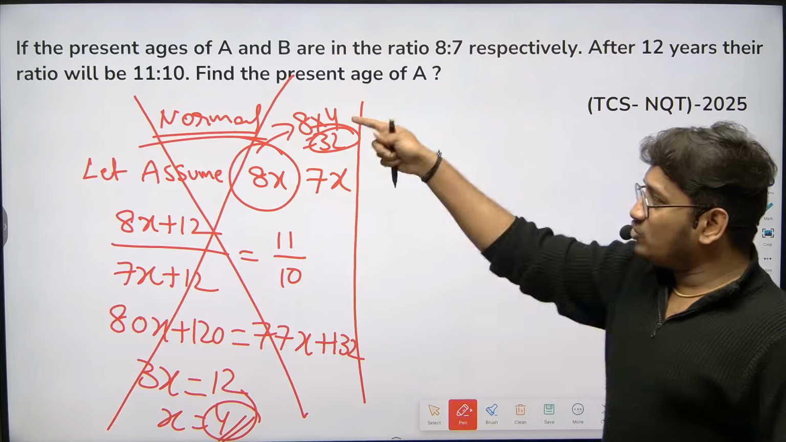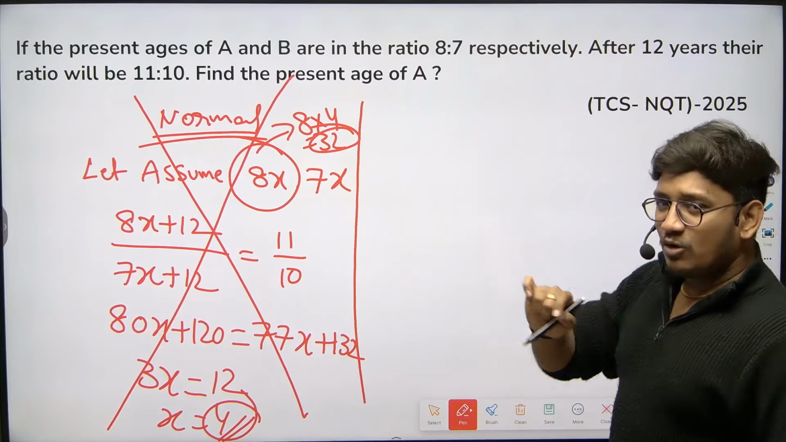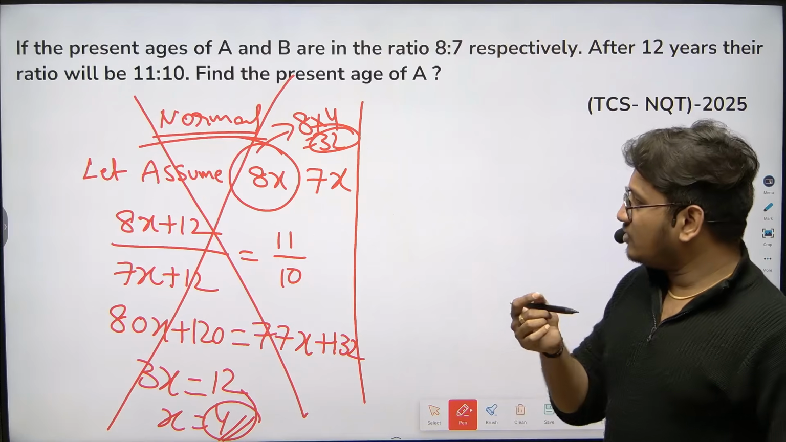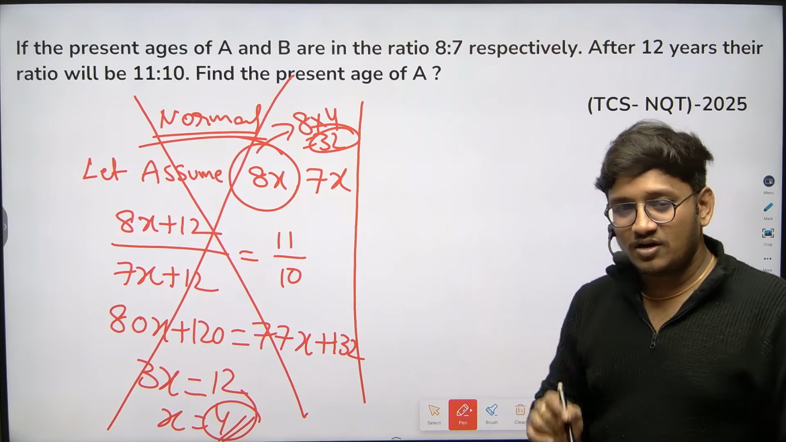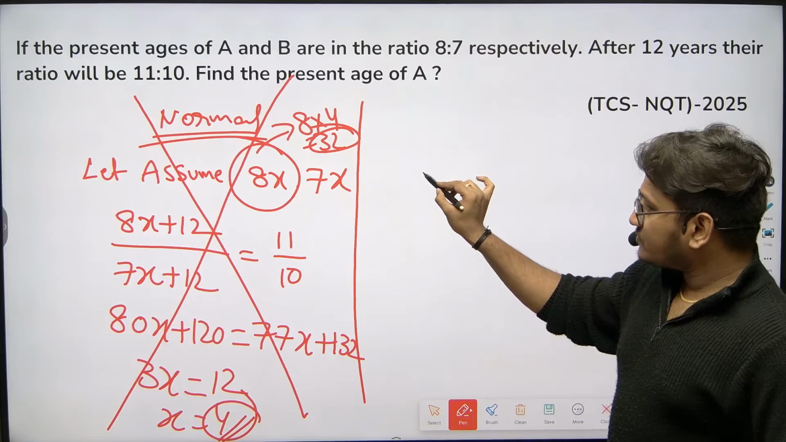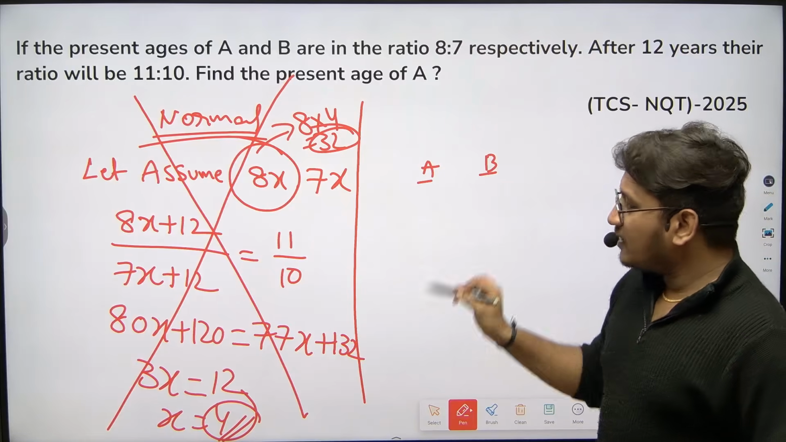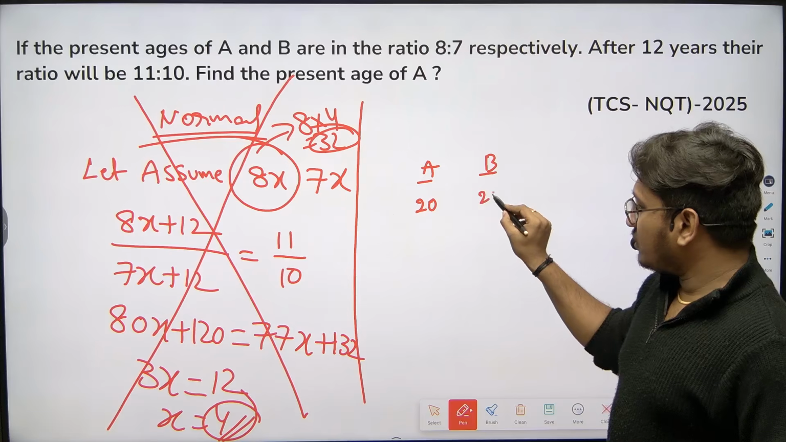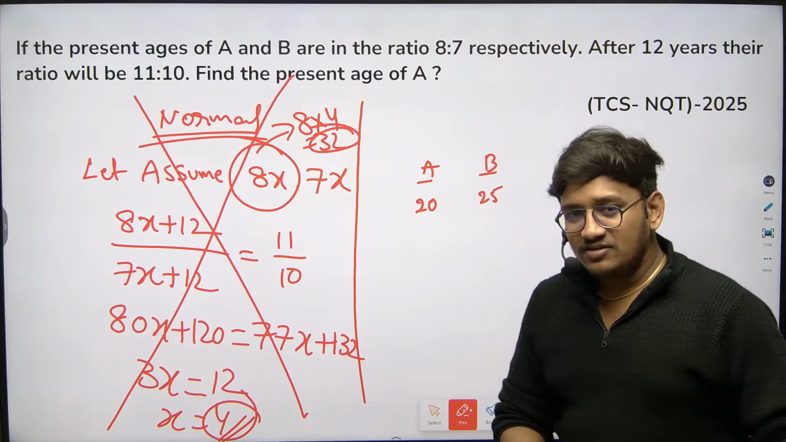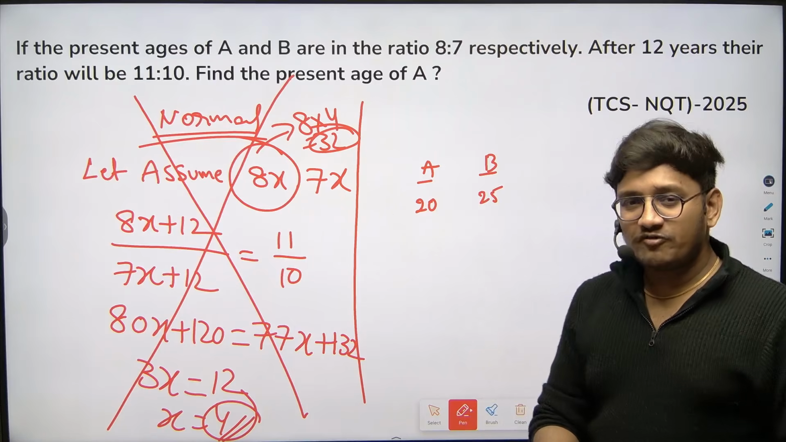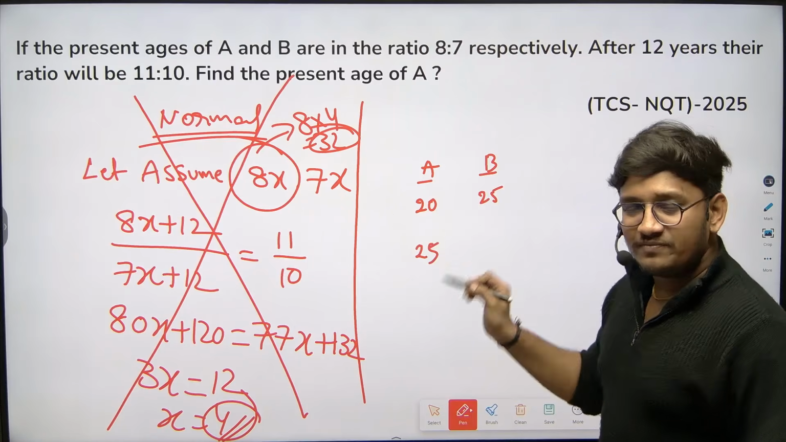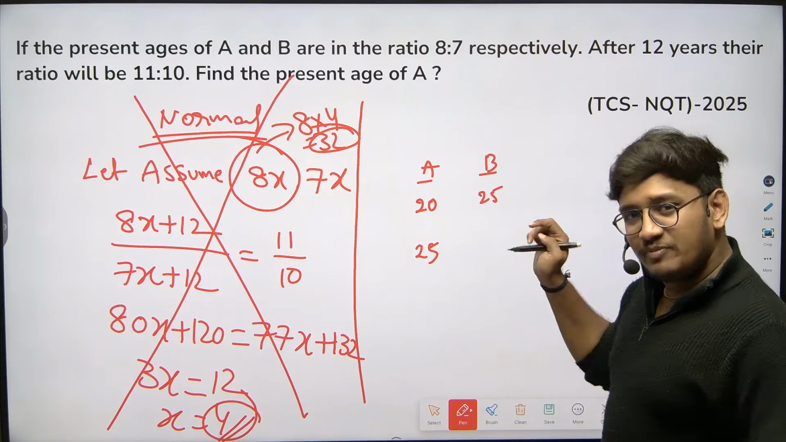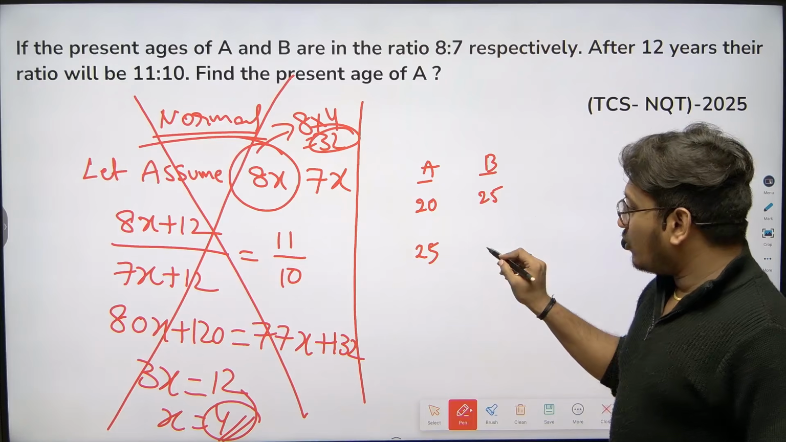Let's try to analyze the question. Before explaining the shortcut, I want students to understand one more simple concept. Let's say there are two persons, A and B. As an example, A's age is 20 and B's age is 25. After 5 years, A's age will be 25. What will be B's age after 5 years? It won't be 25 itself, right? B's age will be 30.